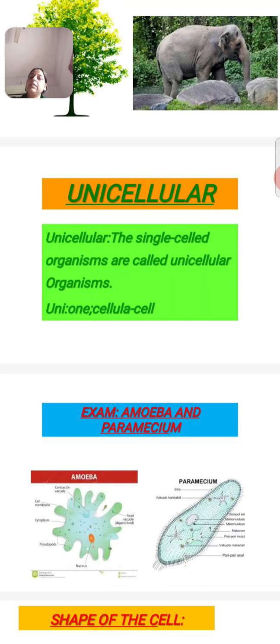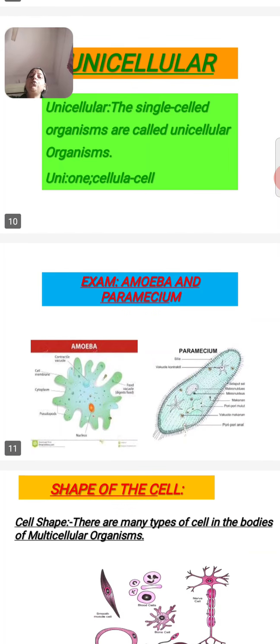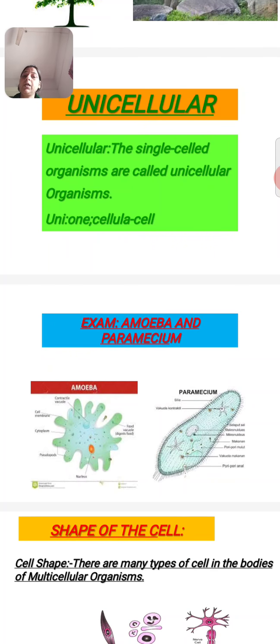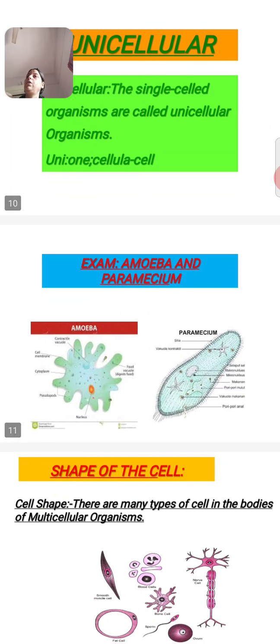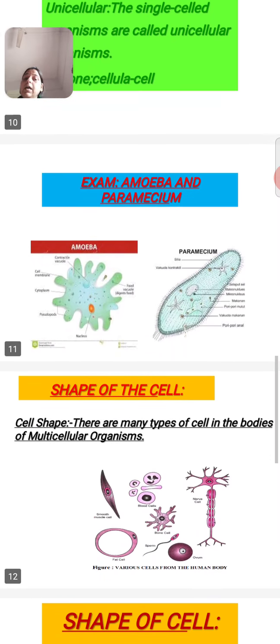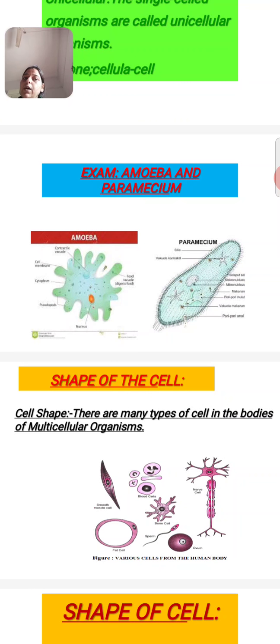Now come to the next slide. Unicellular. Uni means one, cellular means cell, only one cell. Single-cell organisms are called unicellular. Those organisms have only one single cell. Examples of unicellular organisms are amoeba and paramecium.